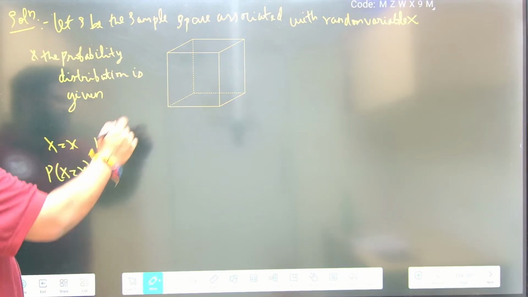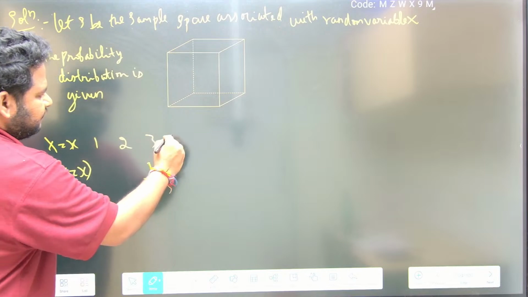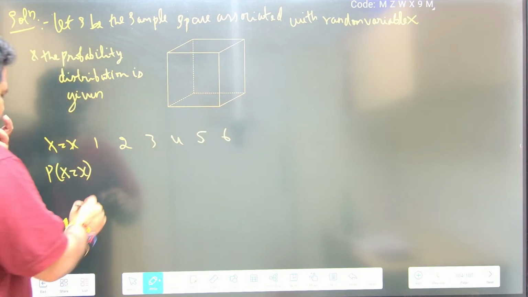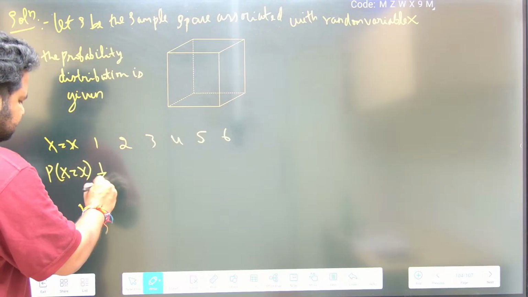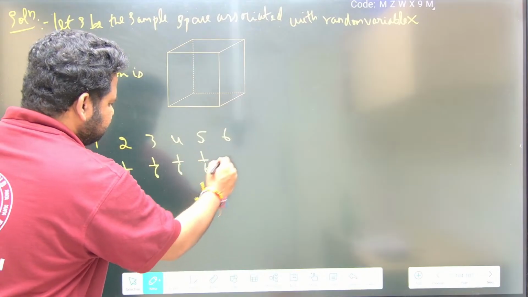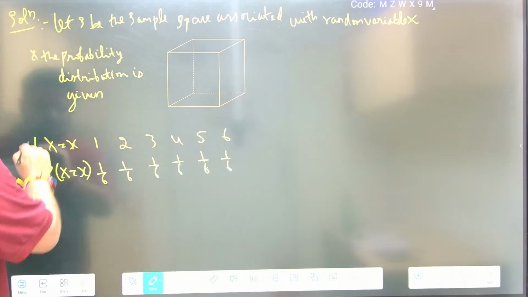So what are the faces that we have? 1, 2, 3, 4, 5 and 6. Now the probability of 1 coming up is 1 by 6. This is also 1 by 6, this is also 1 by 6, this is also 1 by 6, this is also 1 by 6, and this is also 1 by 6. This is what we have.